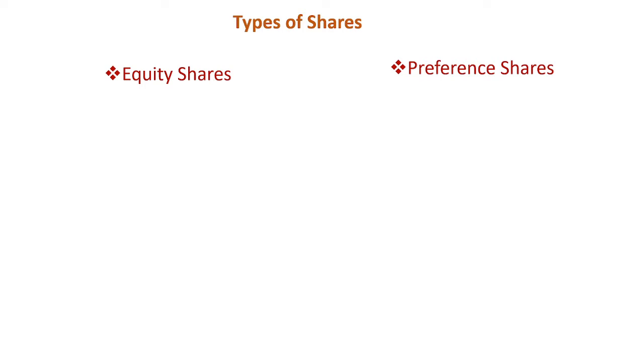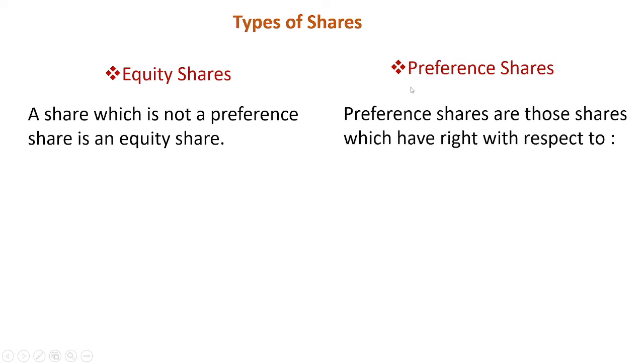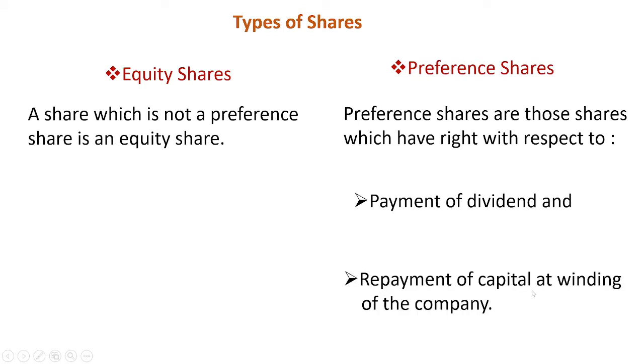Now we are going to learn types of shares. Basically there are two types: first one, equity shares, and preference shares. Equity shares are those shares which are not preference shares. So first of all we are going to learn what preference shares are. Preference shares are those shares which have a right with respect to payment of dividend and repayment of capital at the time of winding up of the company.